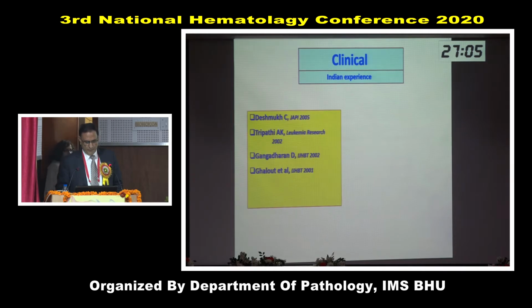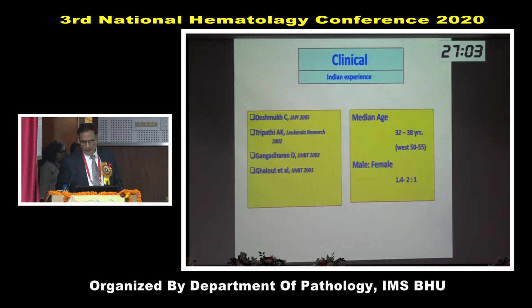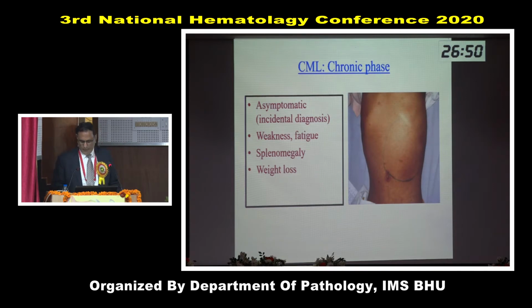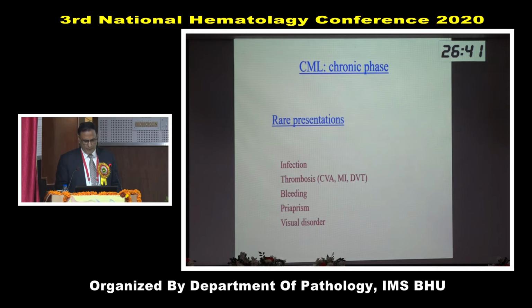Clinical presentation. The median age is smaller. The median age in Western literature is 55-60 years, but in India it is 30 to 38 years. One does not know the cause, but this is also a point of concern. It can be asymptomatic, which is an incidental diagnosis. Our major presentations are weakness, fatigue, splenomegaly, and weight loss. And these are unusual presentations which one must know, because once you suspect, only then you go for diagnosis.